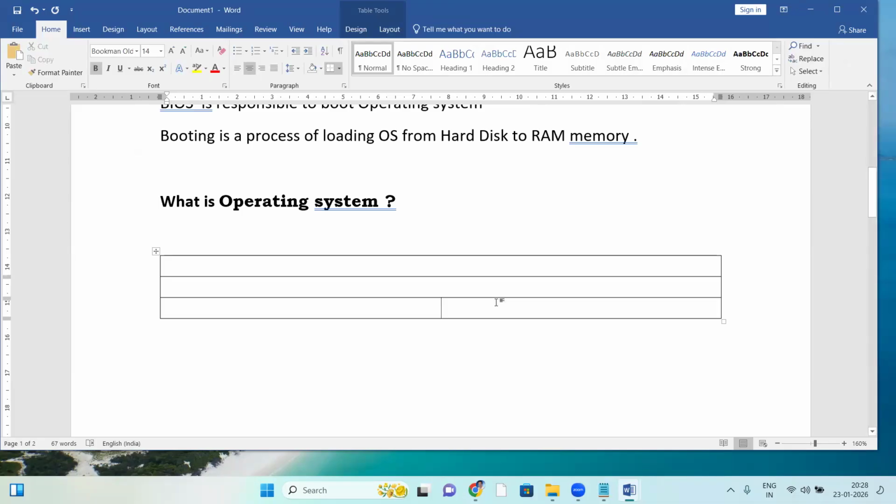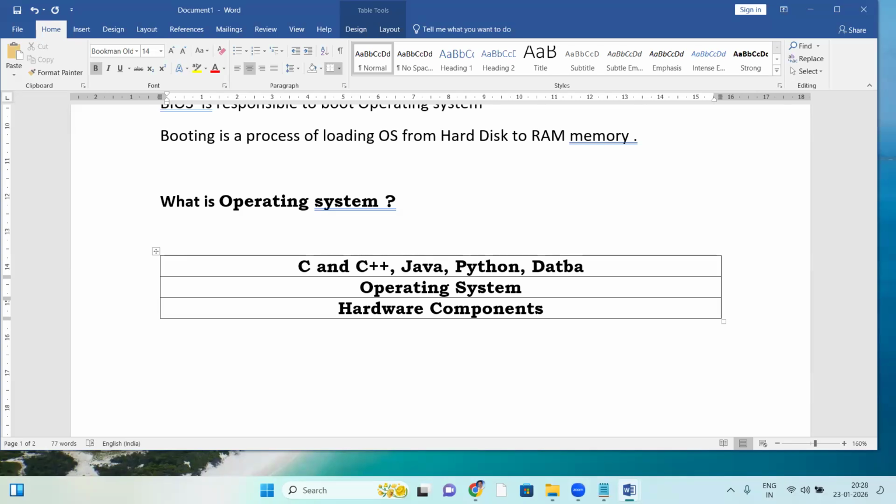First of all, hardware, all the hardware components. On top of the hardware components, who is running? The operating system. On top of the operating system run all programs like C and C++, maybe Java programs, maybe Python, databases.